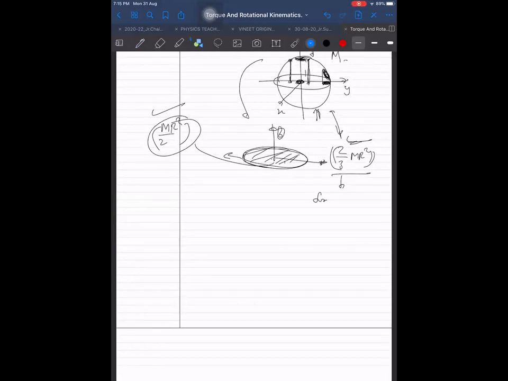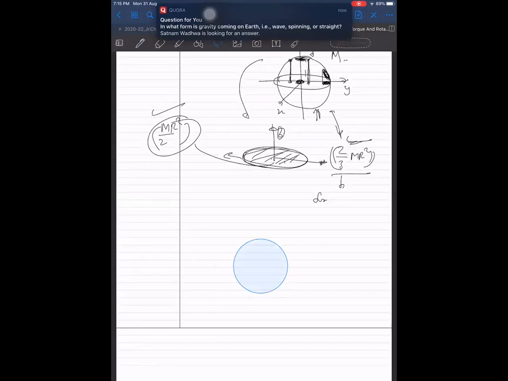If I have a disc, an elliptical disc, a disc first of all, and I turn it into an ellipse.